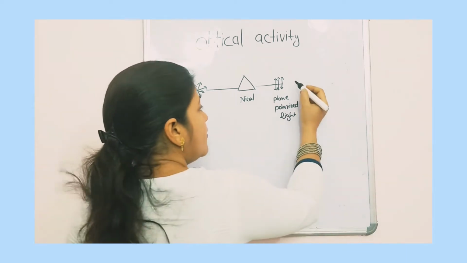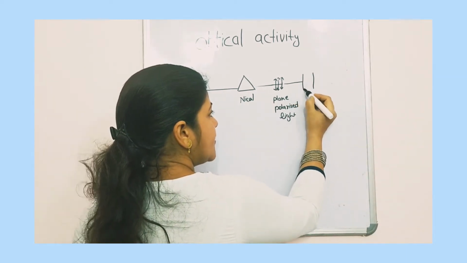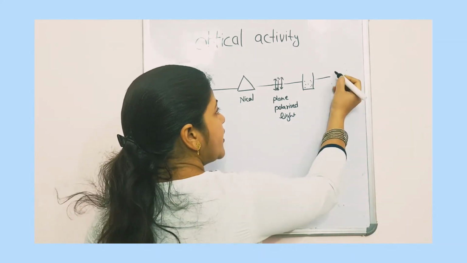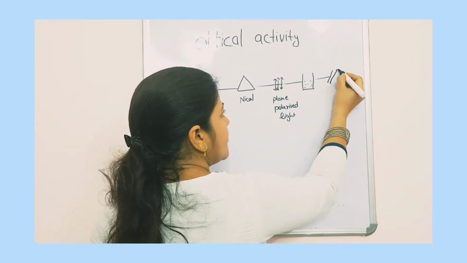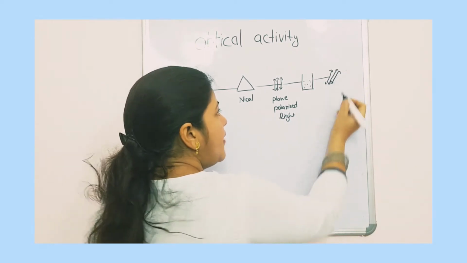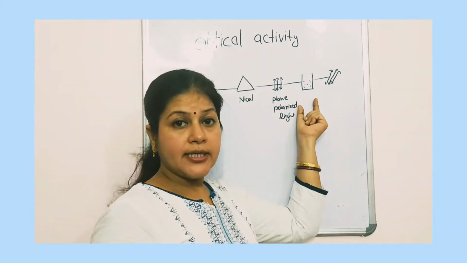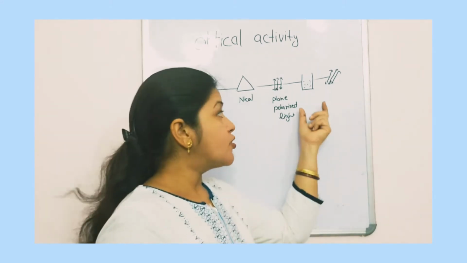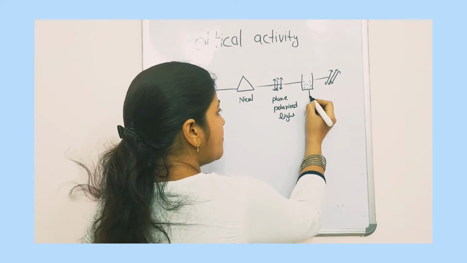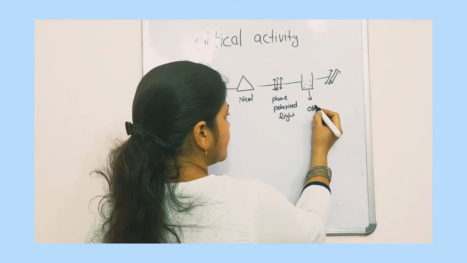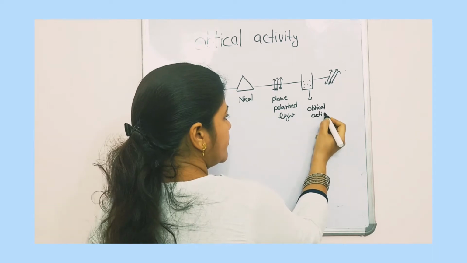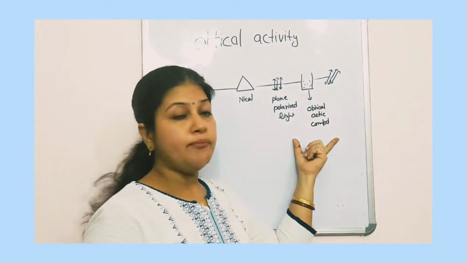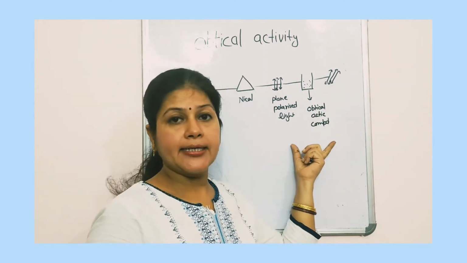Now this is our plane polarized light. When it passes through some substances, we see that these substances change the rotation of the light, maybe clockwise or anti-clockwise. The substance which changes the rotation of plane polarized light is called an optically active compound. The compound which changes the direction of plane polarized light when passed through it is called an optically active compound.